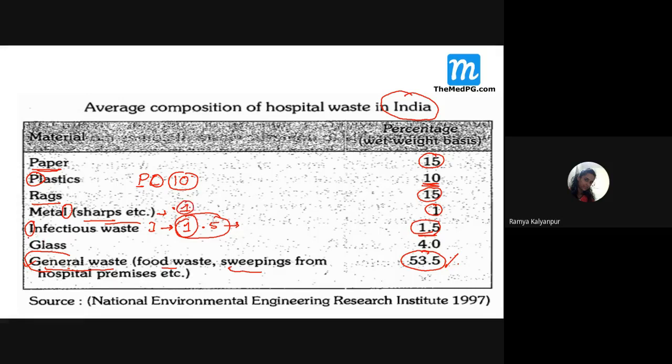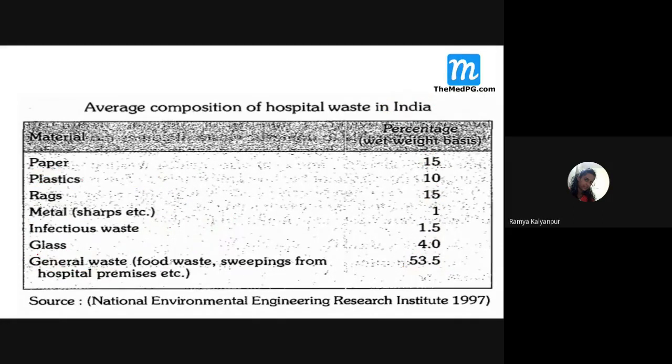Then what about glass? This is very, very important. This glass is generated from ampules or vials. So vials and all of these constitute the glass waste, and they nearly account for 4%. Please remember this. Glass accounts for 4%. Now can you tell me how much general waste is? It is more than half, 53%.